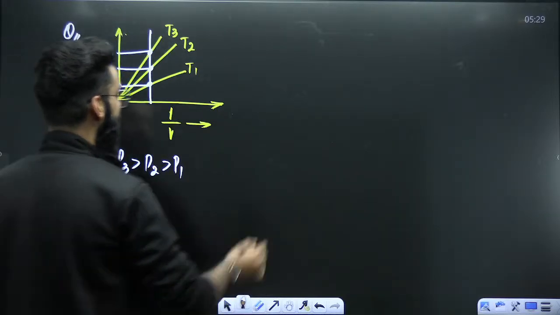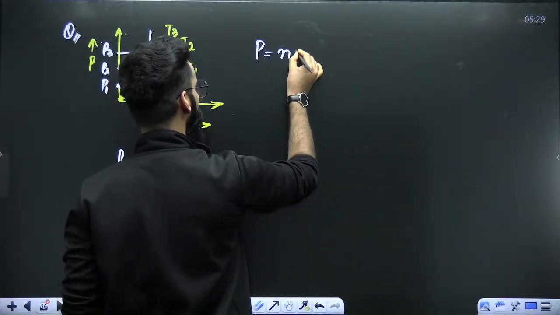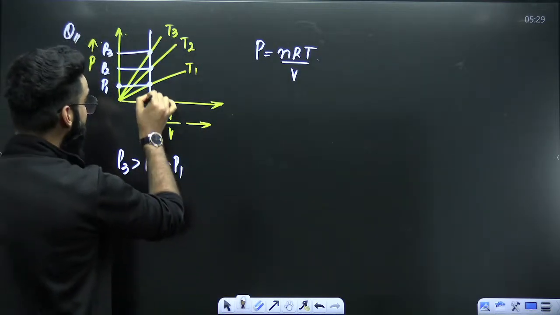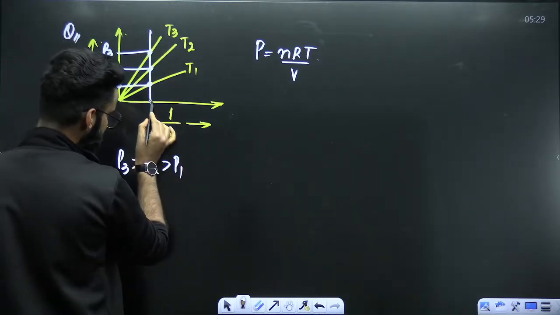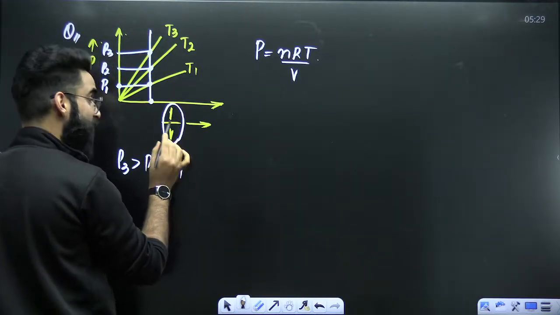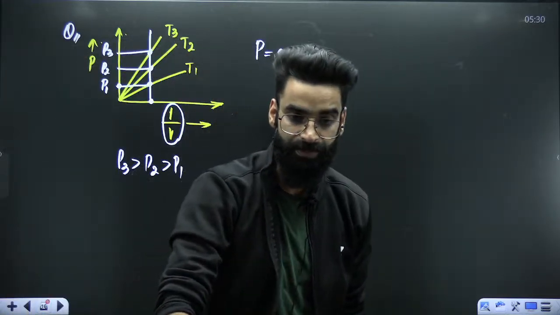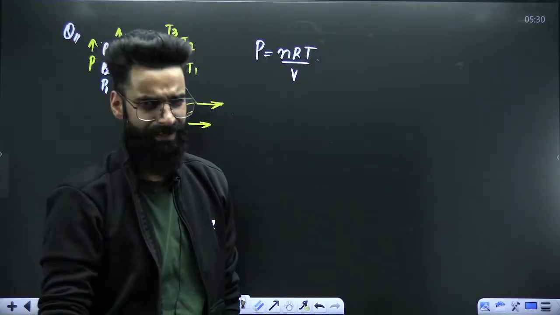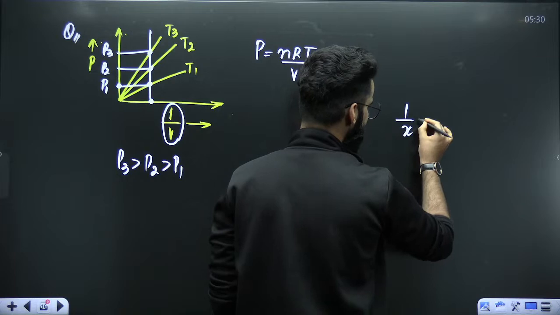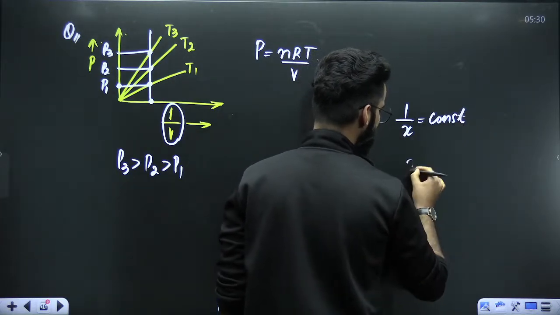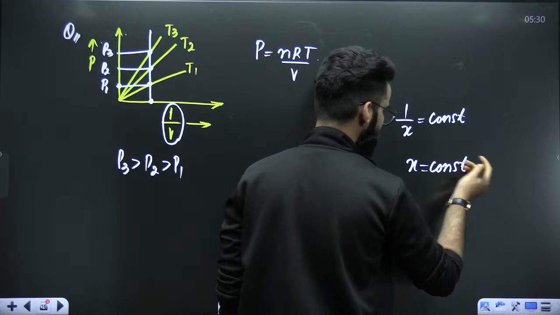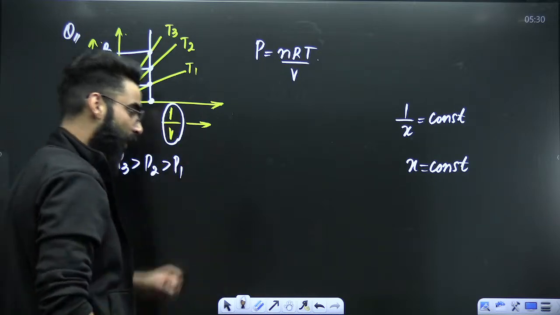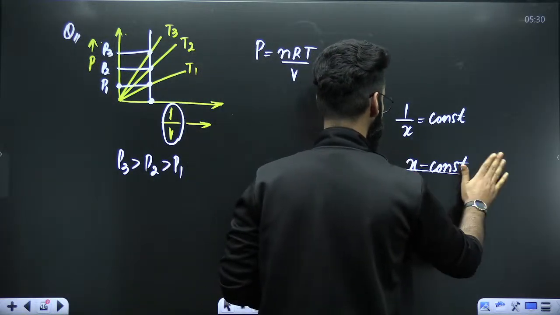Now, dear students, as far as the ideal gas equation is concerned, P is equal to nRT divided by V. This is the ideal gas equation. Again, you are drawing a straight line parallel to the y-axis. That means you are keeping the x parameter constant, and the x parameter here is 1 by V. Now, if 1 by V is constant, that tells you volume is also constant, right? It's simple, right? If 1 by x is constant, what does that mean? That means x is also constant. So by drawing the straight line, you are keeping 1 by V constant, which tells you that V is also constant.